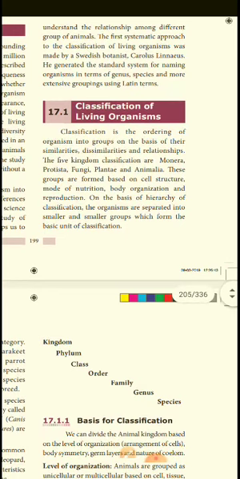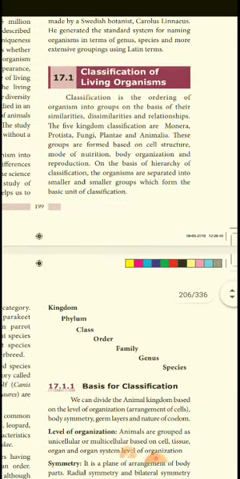Next, we will see the classification of living organisms into groups based on similarity, dissimilarity and relationship. There are five kingdoms, which you have already studied in 7th and 8th: Monera, Protista, Fungi, Plantae, Animalia. Monera are very simple, single organisms. After that develop Protista, Fungi, Plantae and Animalia, the higher animals.